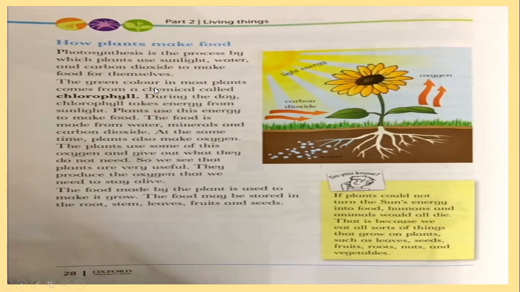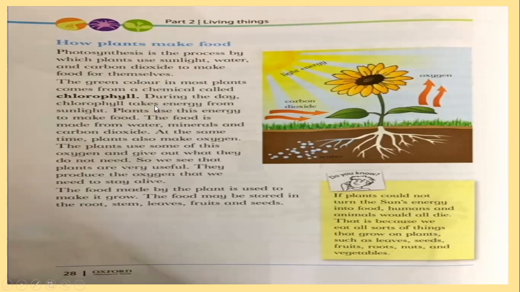The green color in most plants comes from a chemical called chlorophyll. Chlorophyll. What's this word? Photosynthesis. And this ch sound, chlorophyll. Okay.